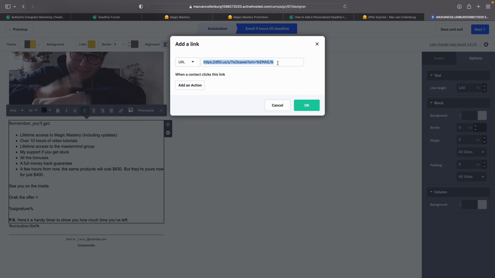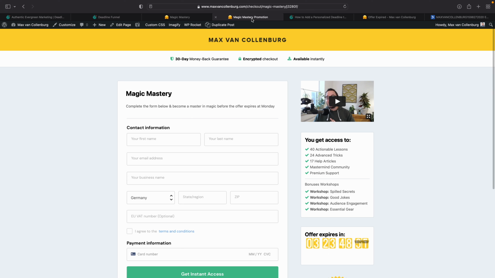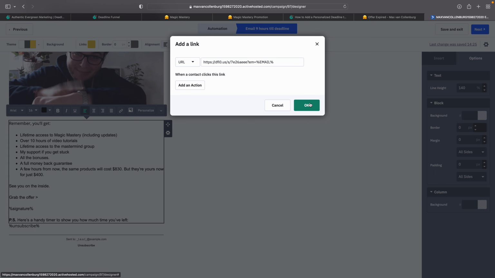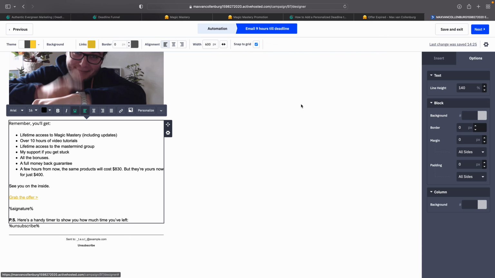This is really cool because people will be redirected to this offer page, but even if they're on a different device, Deadline Funnel is going to check in its database when the offer is supposed to expire for them. I think that's super cool. So if you're going to use this inside your email campaigns, you always want to make sure that you insert the special Deadline Funnel links.